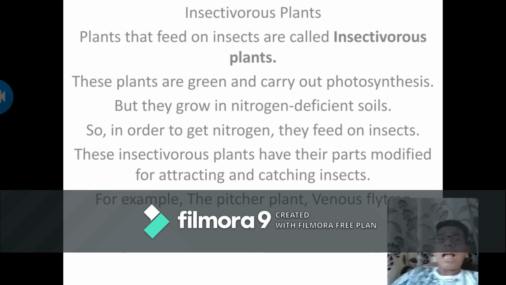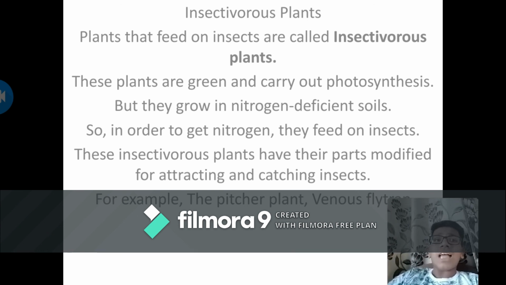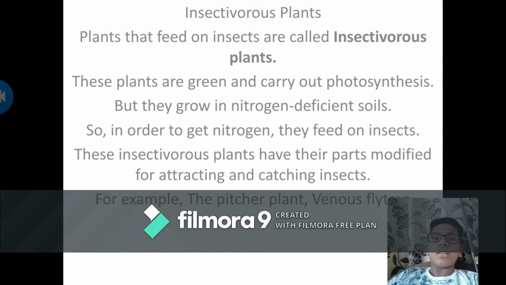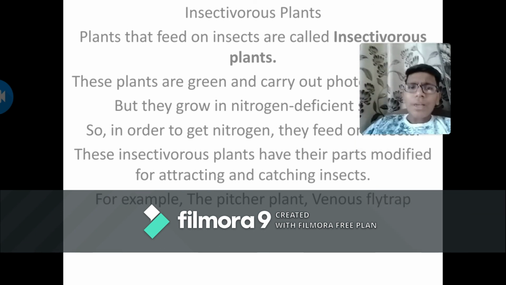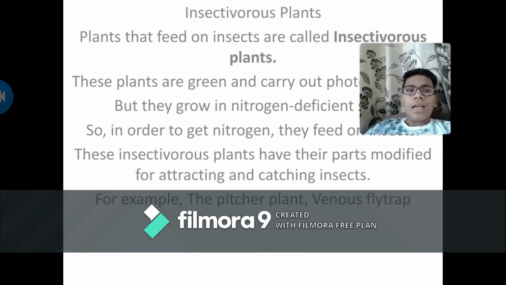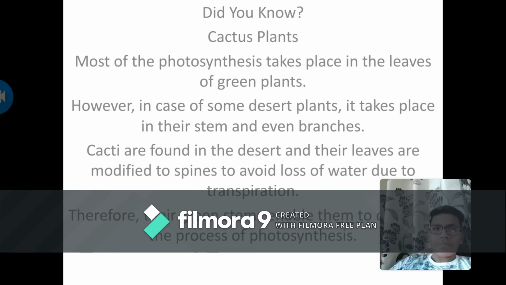Insectivorous plants. Plants that feed on insects are called insectivorous plants. These plants are green and carry out photosynthesis, but they grow in nitrogen deficient soil. So, in order to get nitrogen, they feed on insects. These insectivorous plants have their parts modified for attracting and catching insects. For example, the pitcher plant and Venus flytrap.